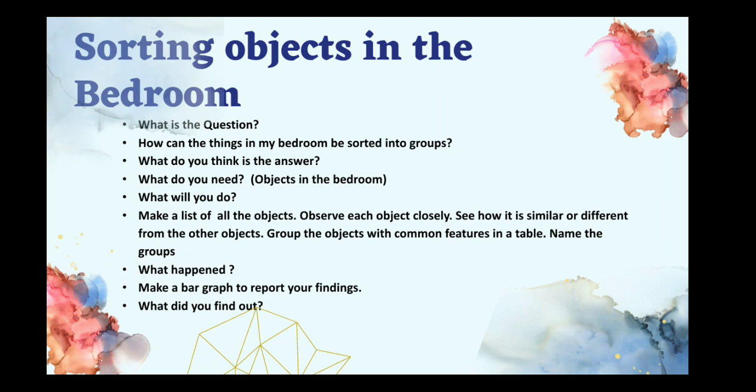Now, what do you need? Your need is the objects in the bedroom. So you need to make a list. What will you do? You will make a list of all the objects, observe each object closely, and then see how it is similar or different from the other objects, and then you will group the objects with common features in a table. Then you will have to give them a name. You have to name the group.